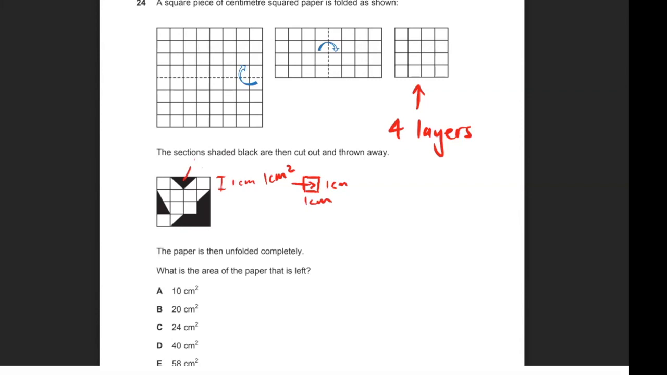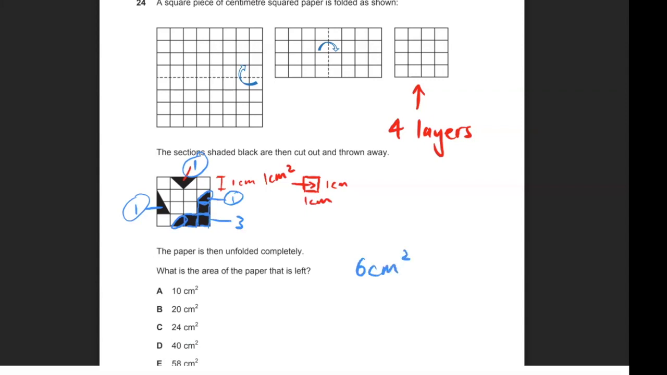Let me actually do it in a different color so it's clear. So this one will be 1 over here. This one here actually will fit in this little gap there. So that will actually be 1 centimeter squared as well. If I look here, that's 1, that's 2, that's 3. So that would be 3. And then these two over here and over here will add up to give me 1 whole centimeter squared. So adding them together, I have 1, 2, 3 plus another 3 would be 6. So that's 6 centimeters squared that is missing.